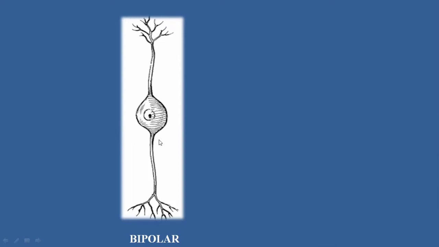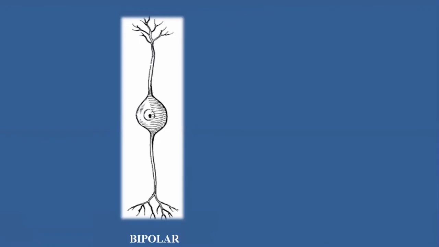So this type of neuron, in which from the cell body, on one side an axon originates, and from the other side an elongated dendrite originates. On both sides they have originations, but on one side there is the axon, and on the other side it has the dendrite.